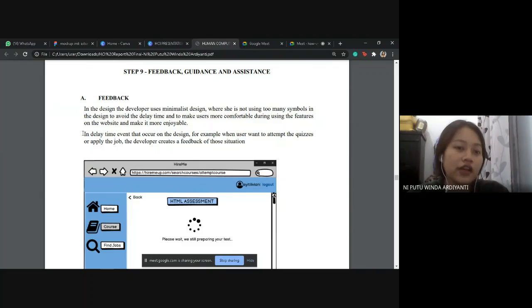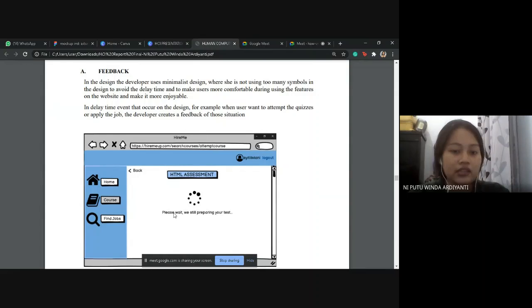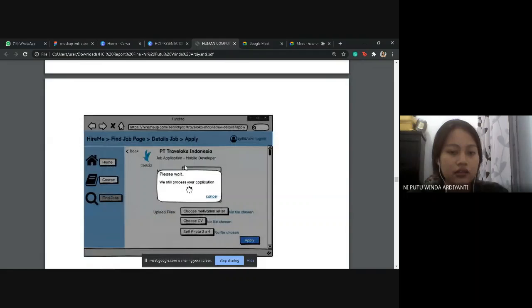So we have some feedback, for example, for delay time events that occur in the design. There is a loading delay time feedback, and the message is written like "please wait, we are still preparing your test." So it's for loading time. And also this delay message for the loading time.